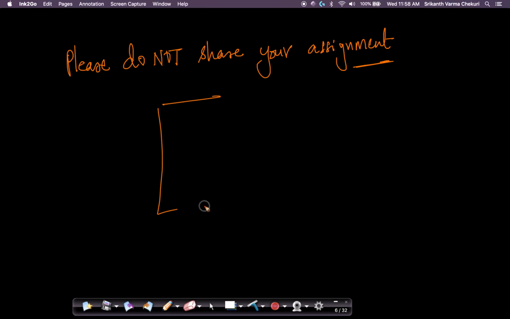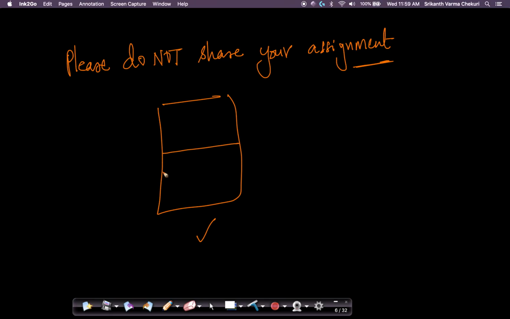Suppose this is your whole assignment code. If you place a large portion of this assignment code there, others will copy, and both the person who is the actual author of this assignment and the others who copied will be thrown out of the course because of plagiarism. We don't want you to suffer because of it.